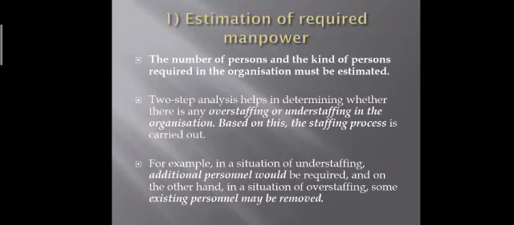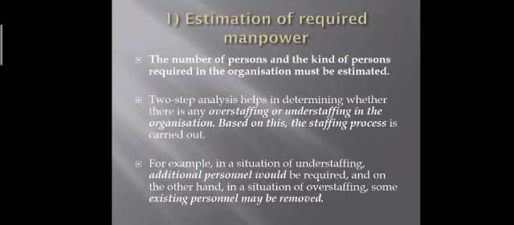How many people are required to carry out the organizational work, and what kind of education they should have. Within the same organization there are different departments, no? So according to the departments, how many people, and what qualification of people are required for the planning department, what kind of people for the production department, what kind of people for the finance department.